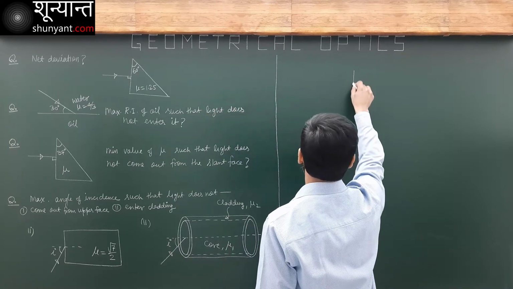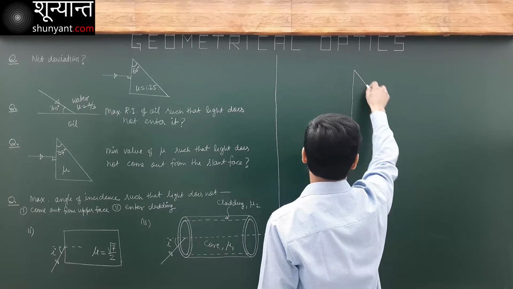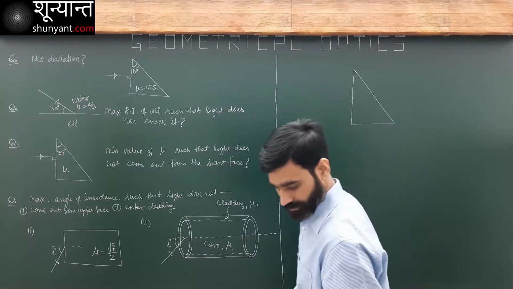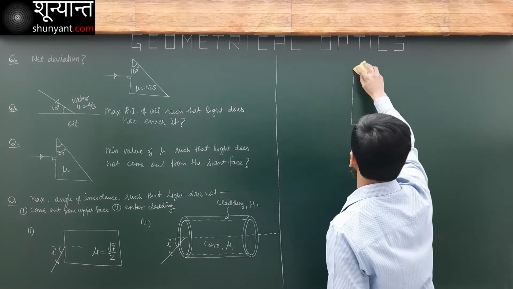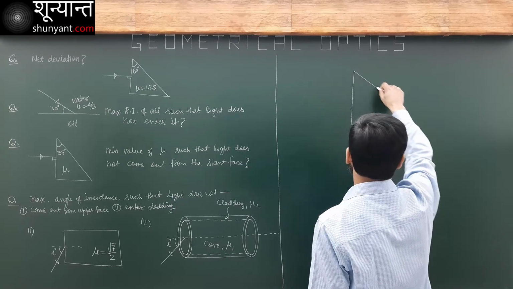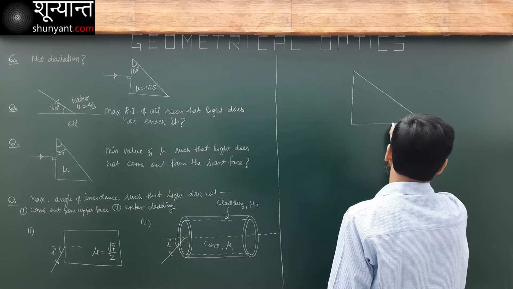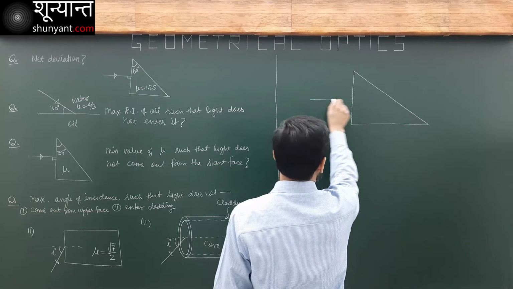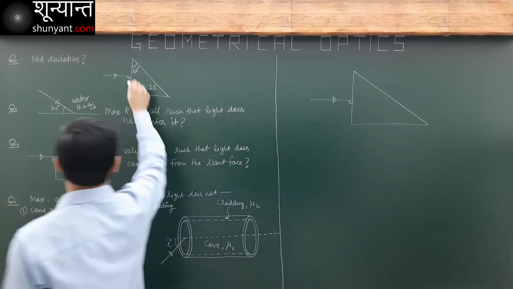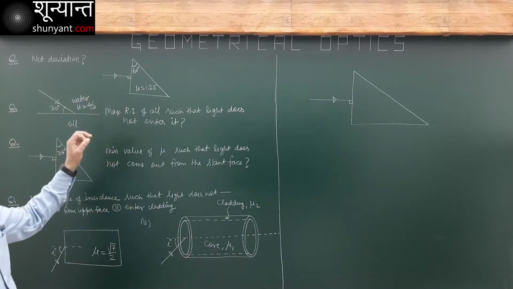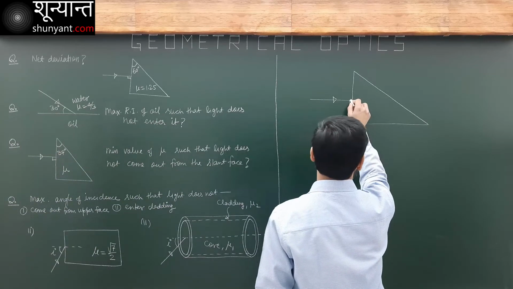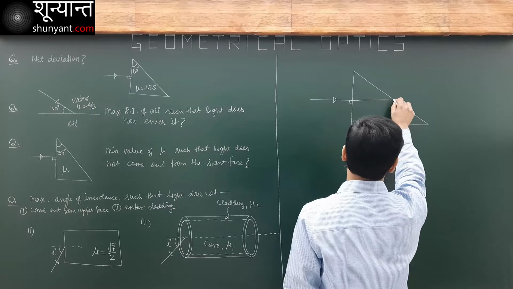Net deviation. On the first surface here, this is a normal incidence. Will there be refraction or not? Light is incident normally. There will be refraction, but no deviation. Light passes without deviation, undeviated.